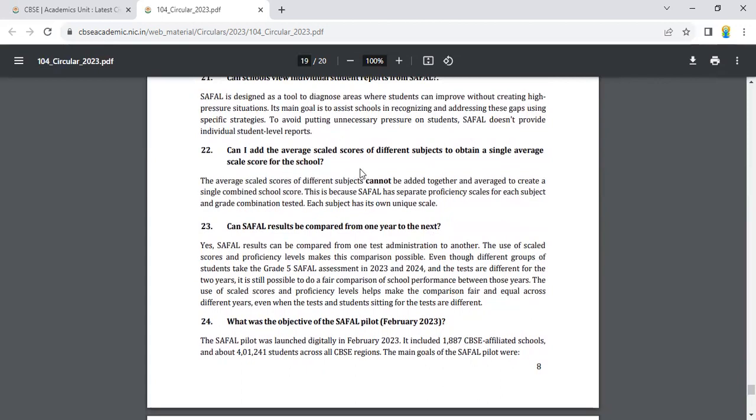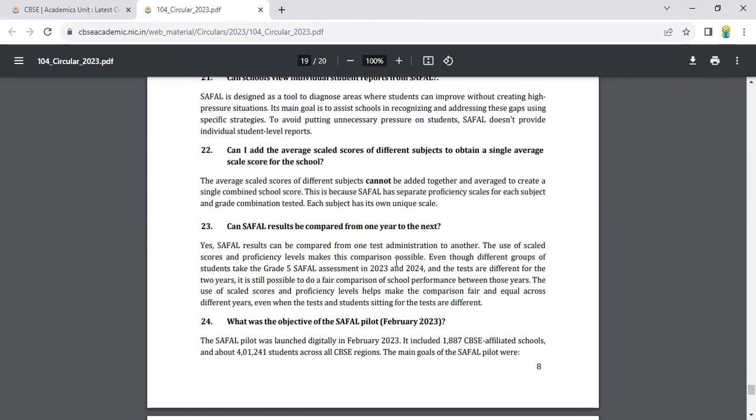Can I add the average scale scores of different subjects to obtain a single average scale score for the school? The average scale scores of different subjects cannot be added together and averaged to create a single combined school score. This is because SAFAL has separate proficiency scales for each subject and grade combination tested. Each subject has its own unique scale.